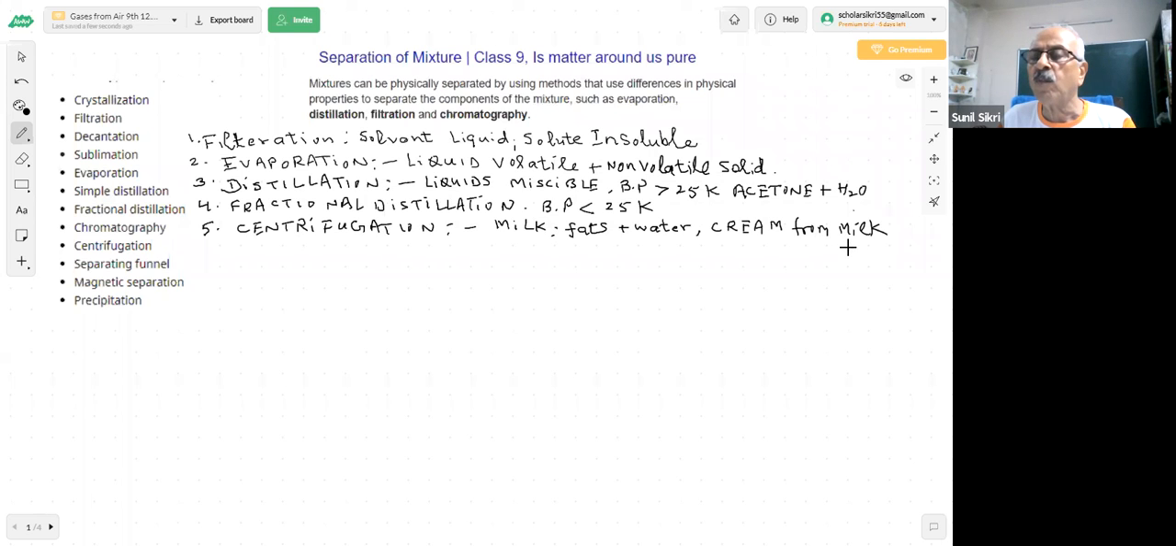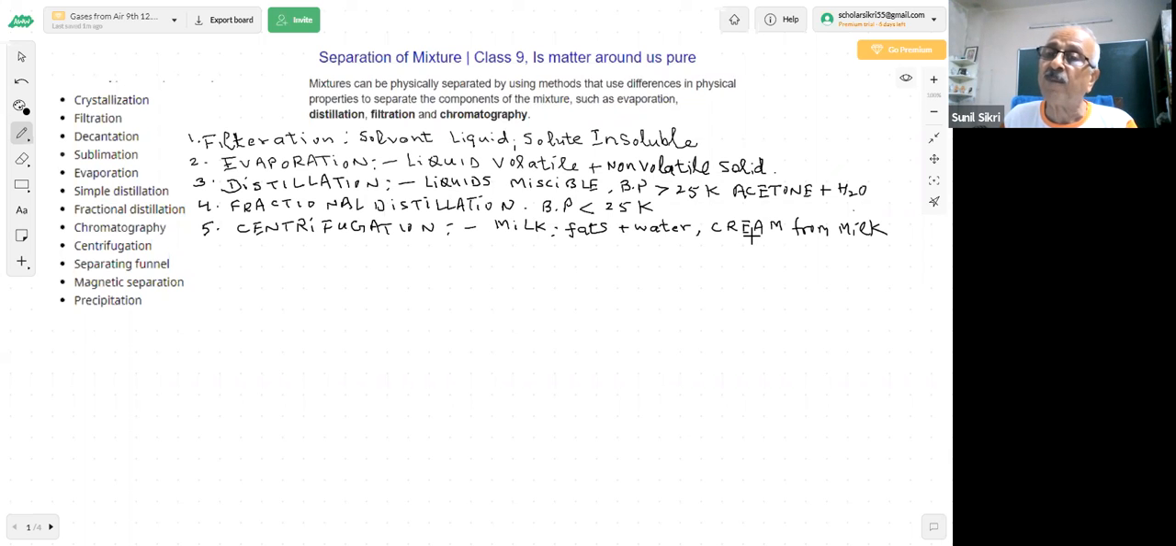There is a machine which you may have seen when you buy your milk from certain places. They are preparing cream from milk. They are rotating the milk at very high speed. You have seen churners. You churn the milk at a very high speed. What happens? You have seen that when you make lassi from milk, a lot of cream or malai comes on the top of it. So centrifugation can be used to separate cream from the milk.